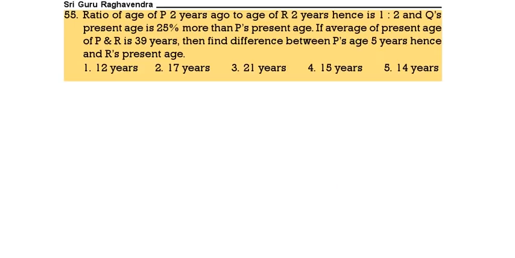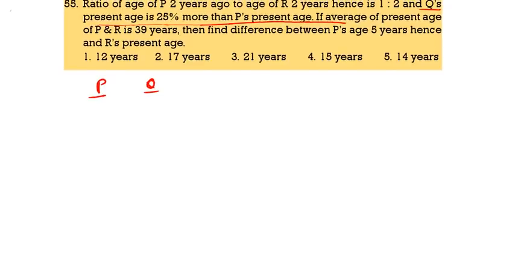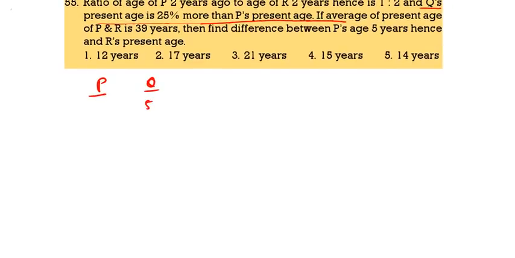55. The ratio of P 2 years ago to that of R 2 years hence is 1:2. Q present age is 25% more than P present age. Now take first of all P and Q. So Q present age is 25% more than P present age. Now 2 years ago P age will be 4x minus 2. This is 2 years ago P age.